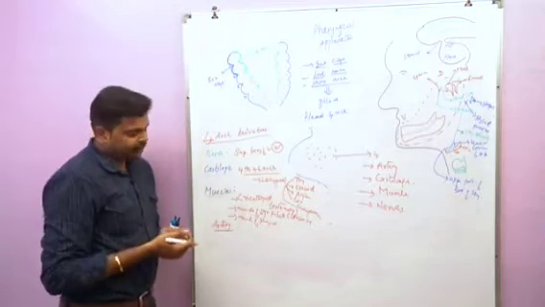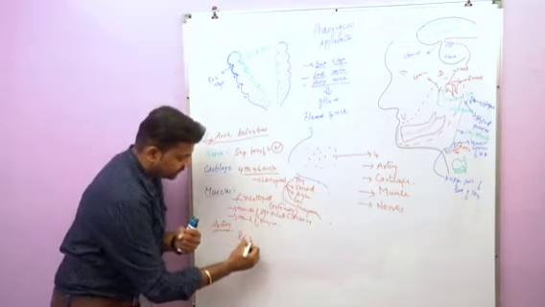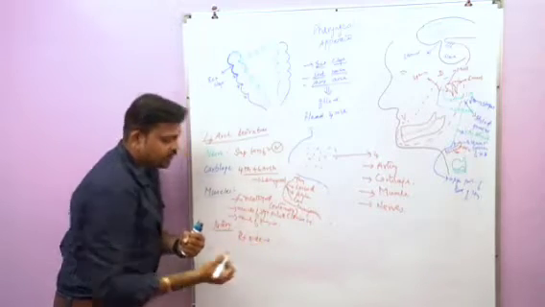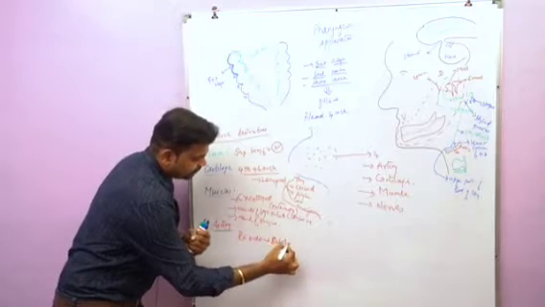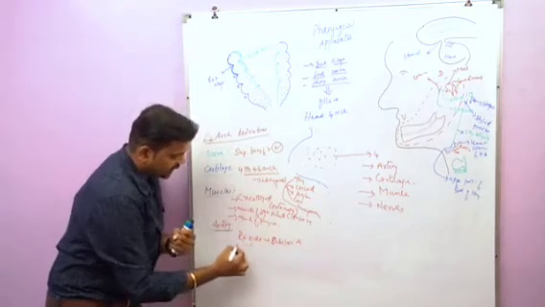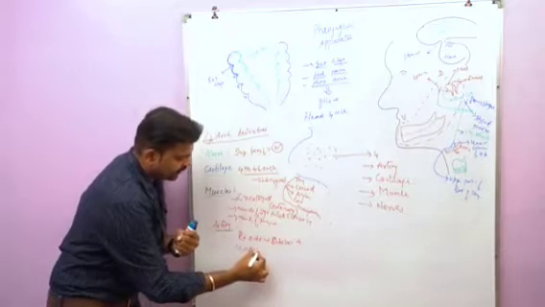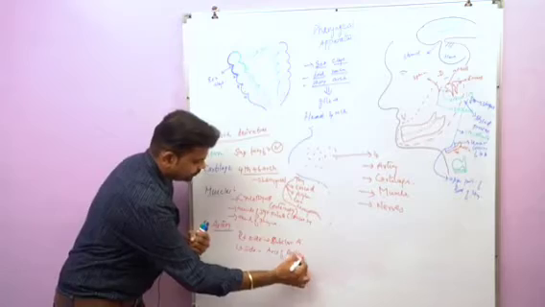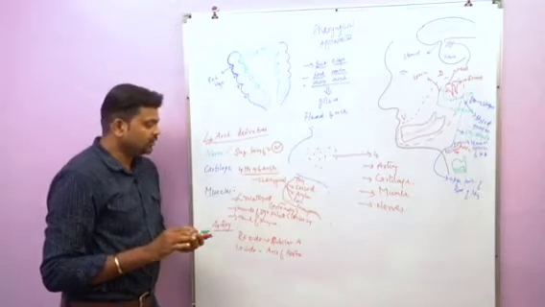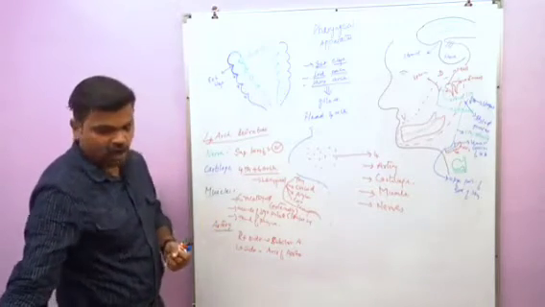Next we'll go for artery. On the right side, it gives rise to the subclavian artery. On the left side, it gives rise to the arch of aorta. So these are the derivatives of the fourth pharyngeal arch.